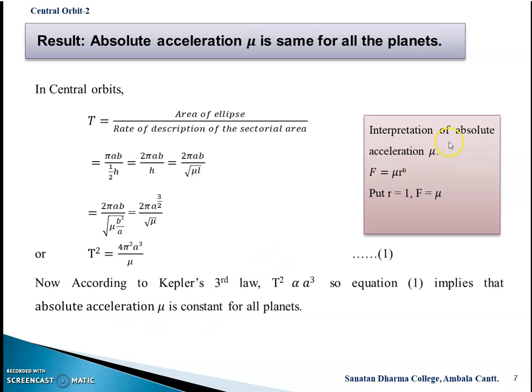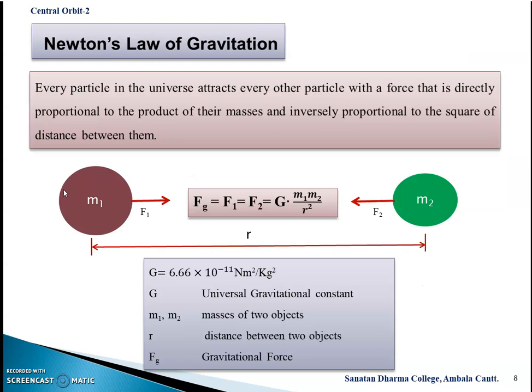Now, what is the interpretation of this absolute acceleration mu? We have F, the law of force, equal to mu into r raised to power n. If we put r equal to 1, that is if the planet is at unit distance from the sun, then mu is equal to F, meaning mu is the acceleration. So when the planet is at unit distance from the sun, that acceleration is the absolute acceleration, and it is constant for all the planets. This is the observation made from the third law. Now, in the next slide, we'll discuss Newton's law of gravitation.